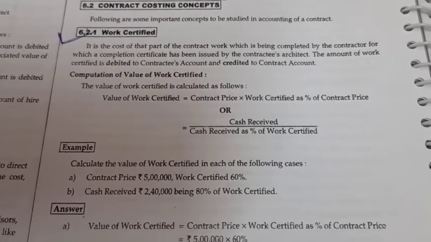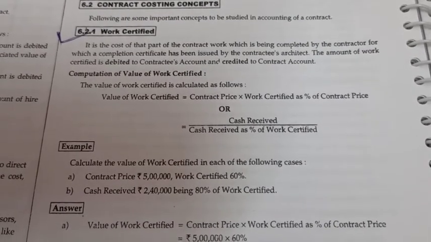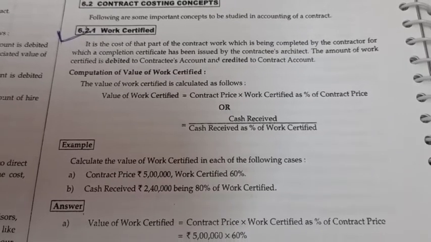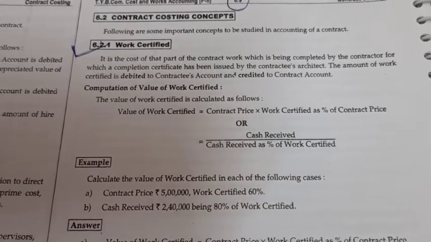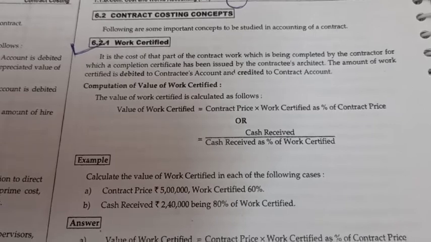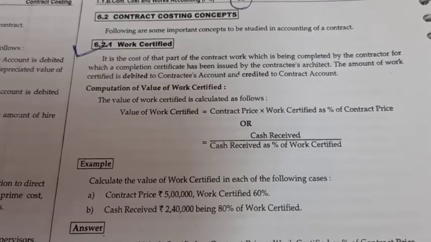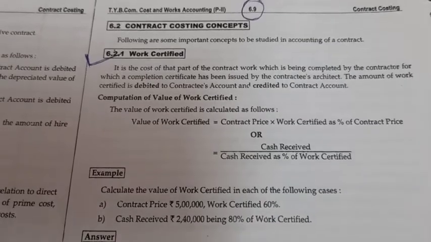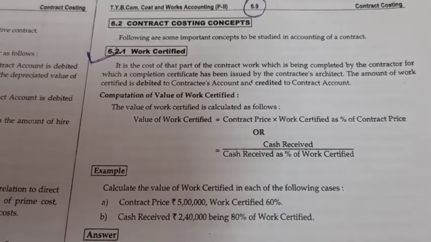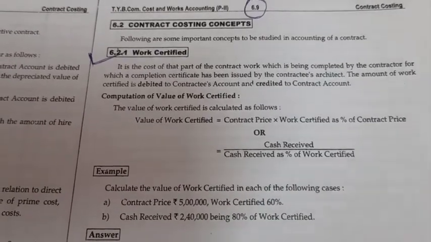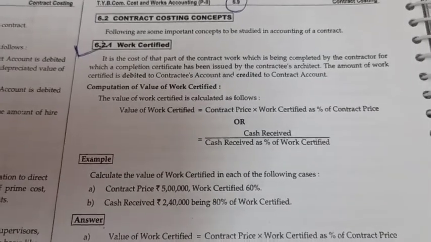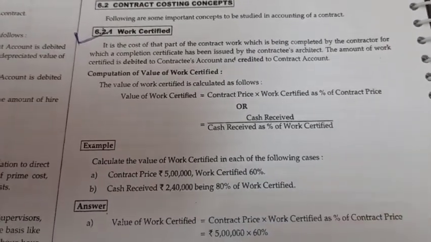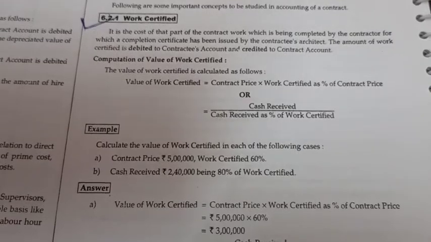It is the cost of the part of the contract work completed by the contractor for which a completion certificate has been issued by the contractor's architect.